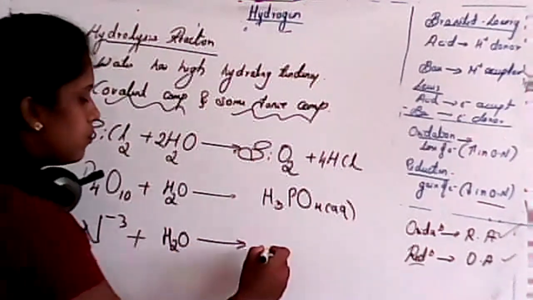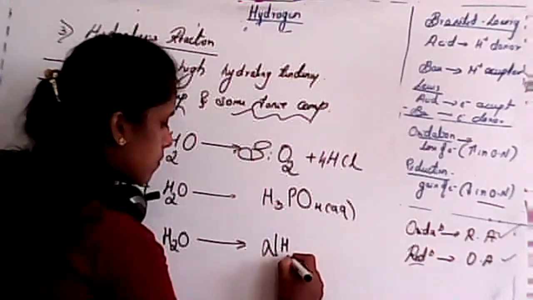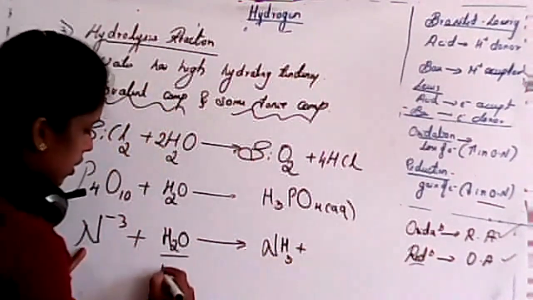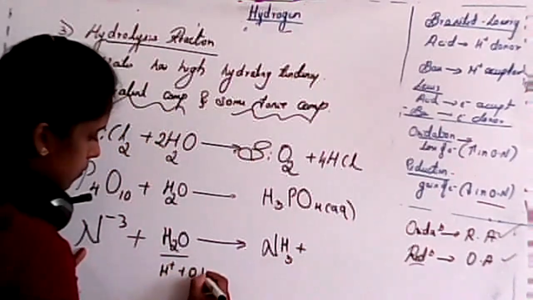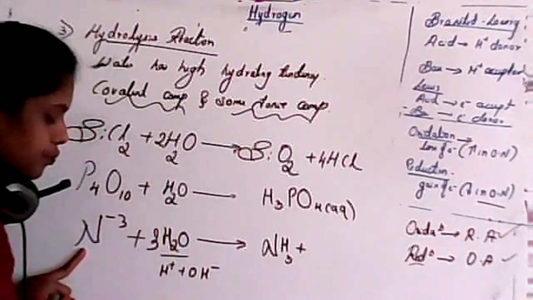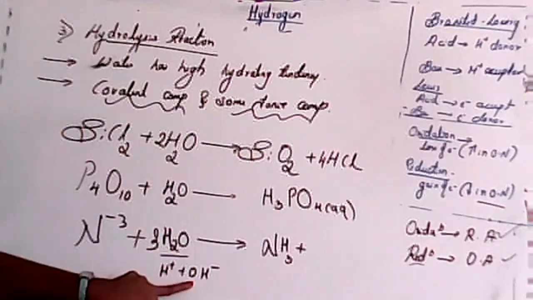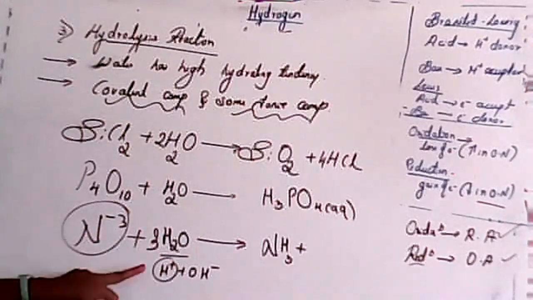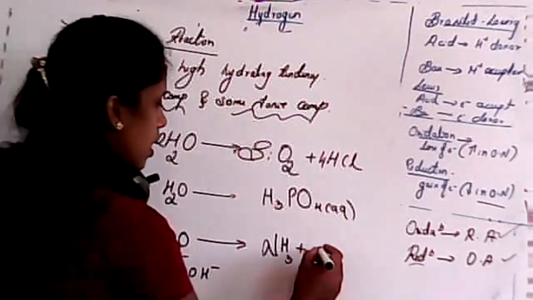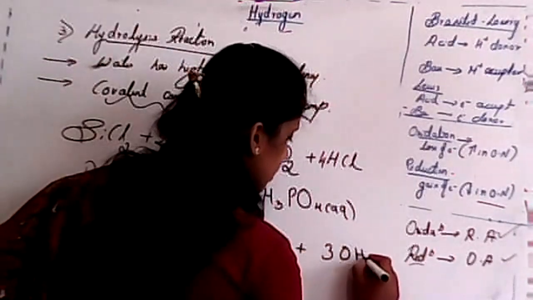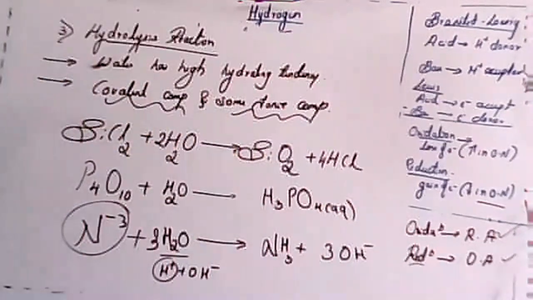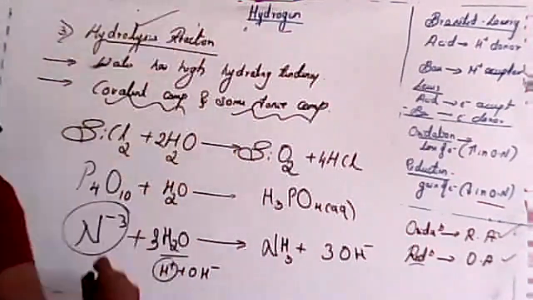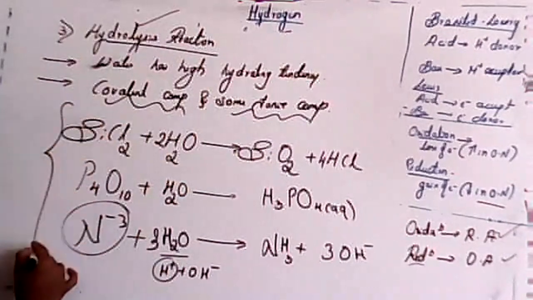It will form NH3, and the remaining, 3 molecules of H+ and 3 molecules of OH-. Nitrogen reacts with 3 molecules of hydrogen to form NH3, and 3 molecules of OH- are produced. Clear? So that means it will readily hydrolyze.